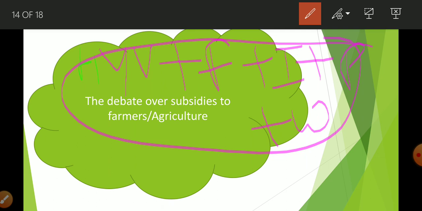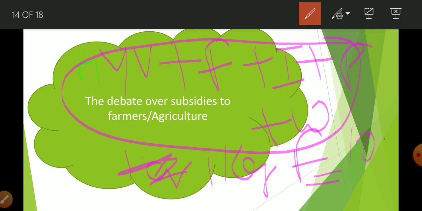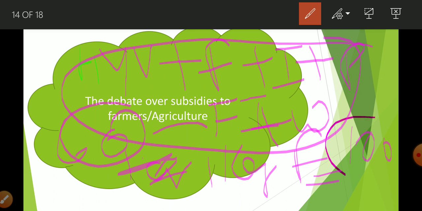Okay, suppose the price of 1 kg fertilizer is 100 rupees. So what does the government do? It gives 60 rupees to the fertilizer industry and says to that industry to provide this 1 kg at the price of 40.